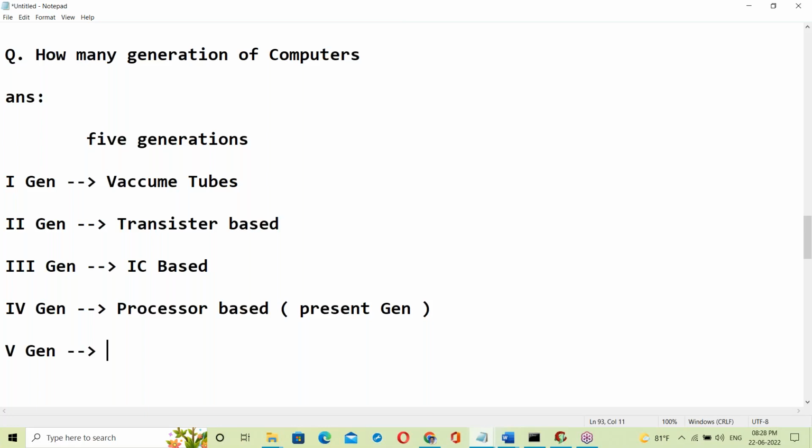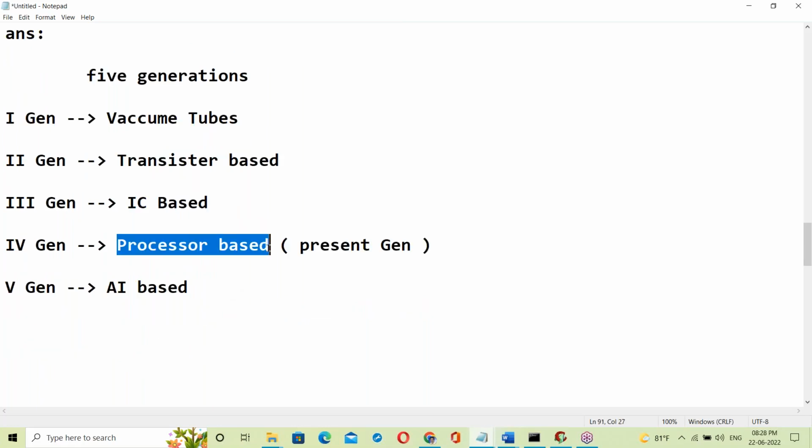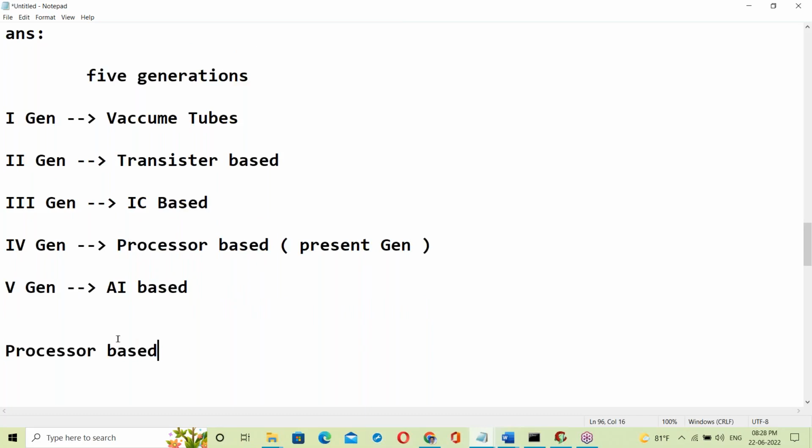Anyone have an idea? What is the future generation computer? Artificial intelligence. Yes, good, thank you. AI based computer. Now the present generation is processor based computer. What is processor based computer understandable language?